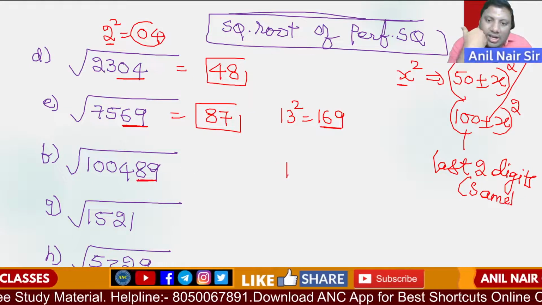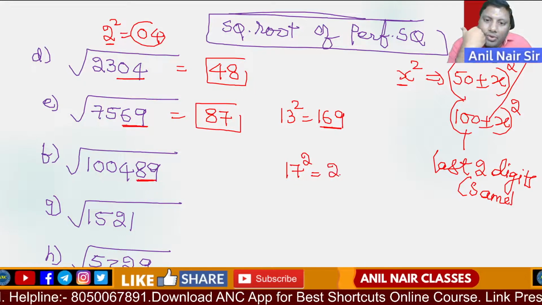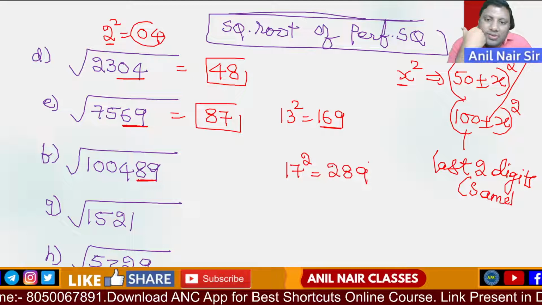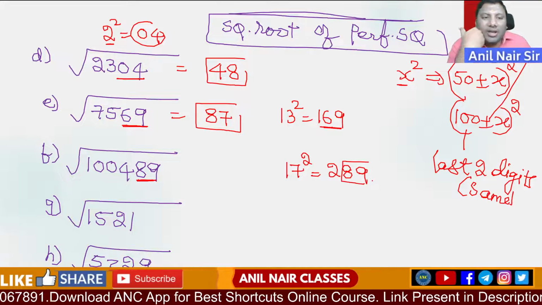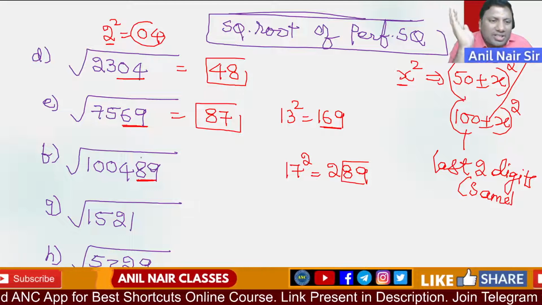The number ends in 89. 17 square is 289. So x value is 17. 100 plus 17, 117 square?